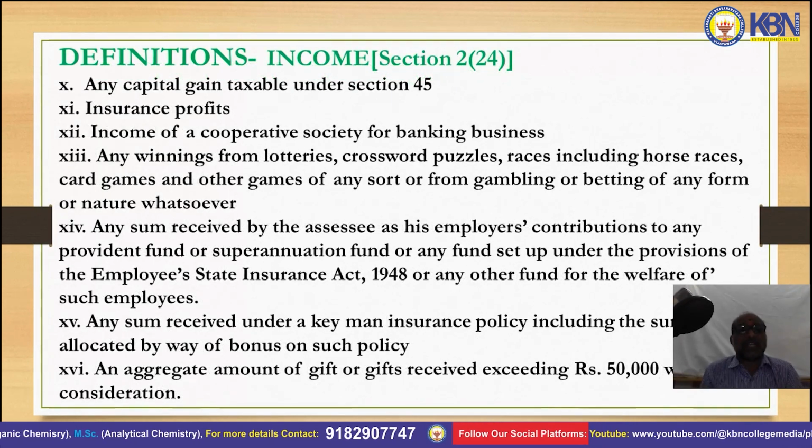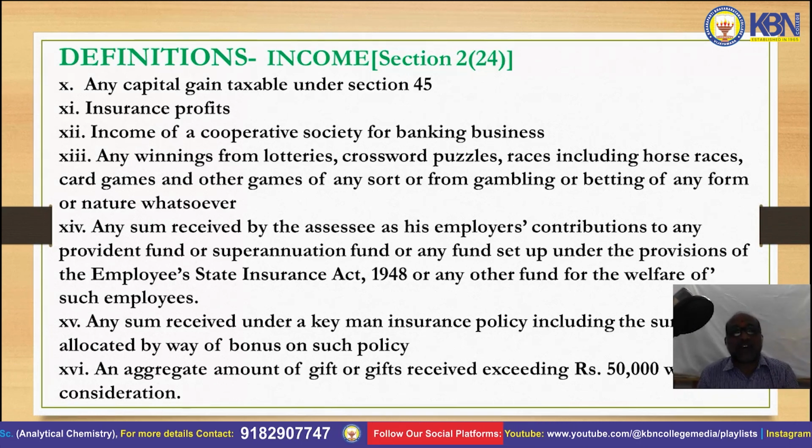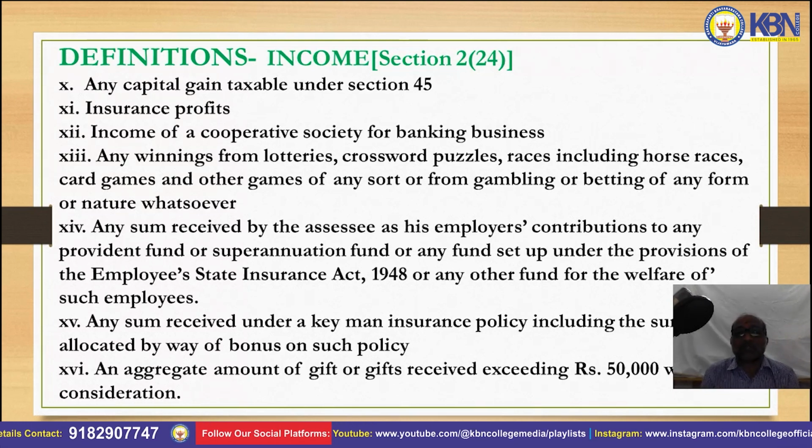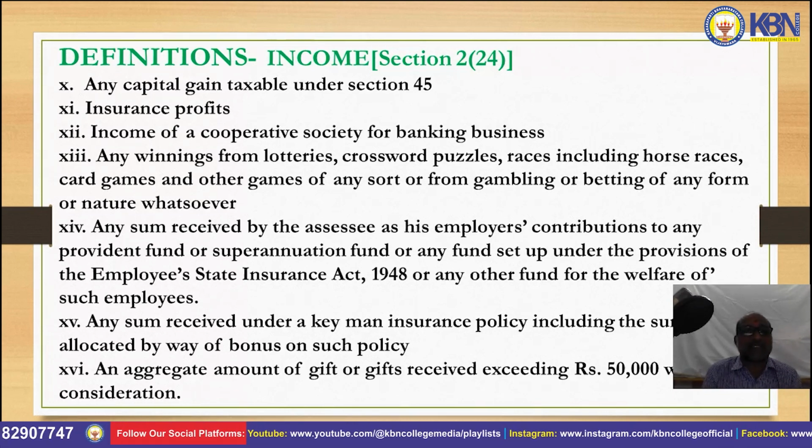Next, any capital gain taxable under Section 45, insurance profits, income of cooperative society for banking business, any winnings from lotteries, crossword puzzles, races, including horse races.